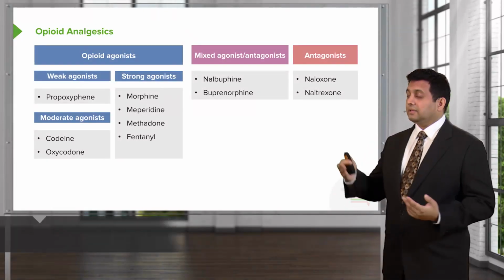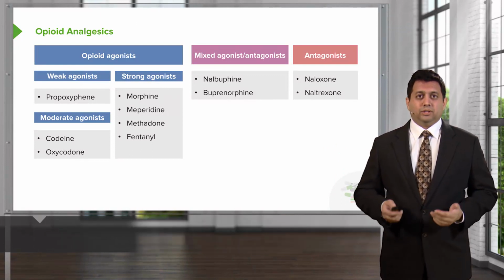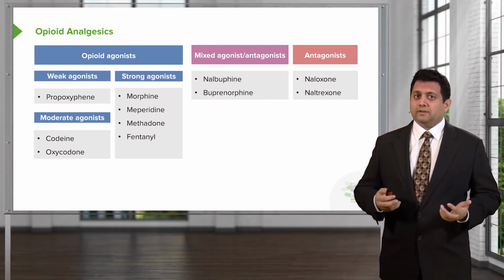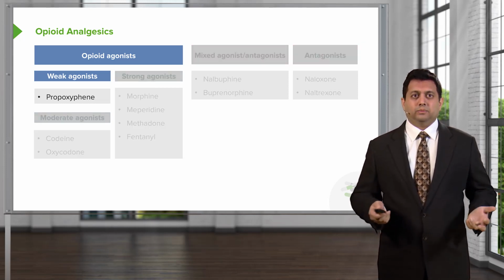Now let's go back to the list of our opioid analgesics. We have weak, moderate, and strong agonists. We also have mixed agonists and antagonists. Let's start with the weak agonists.